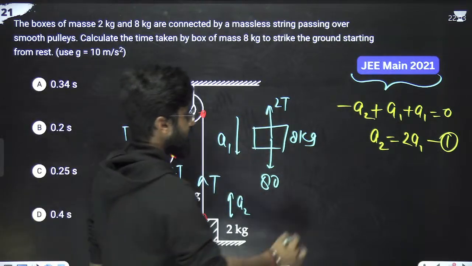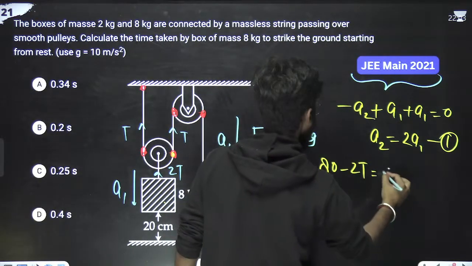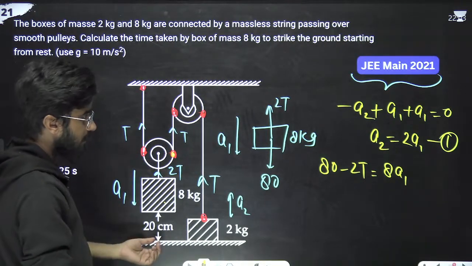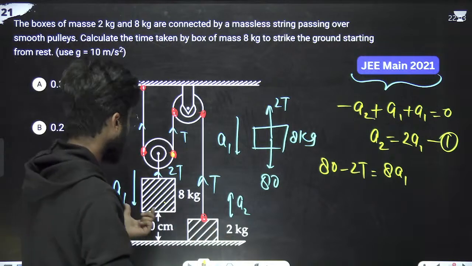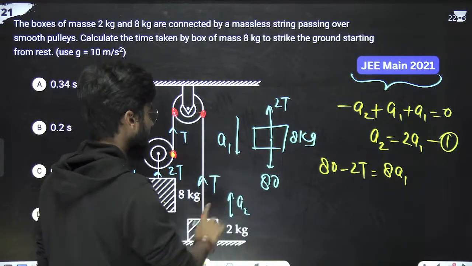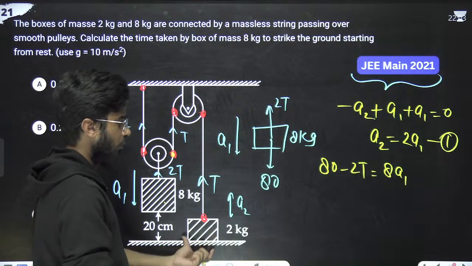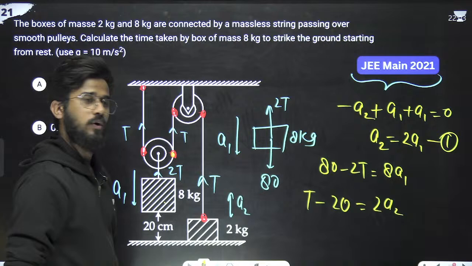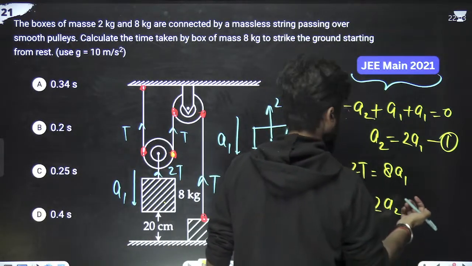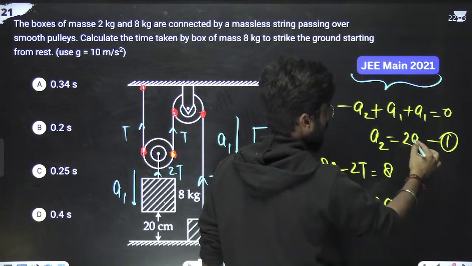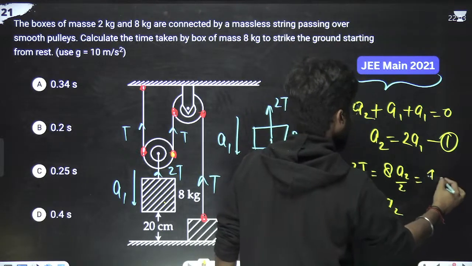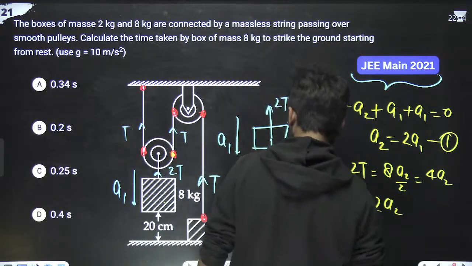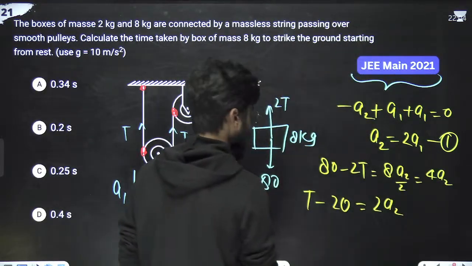Now write the equation for this. 8g minus 2T is equal to 8a1. We have written this for a1. Now for this, T minus 20 is equal to 2a2. What is the value of a2? 2a1. Or we can substitute the value of a1 also. What is a1? a2 by 2, so that is 4a2. Now we have to find the value of a1. So we will just write the a1.